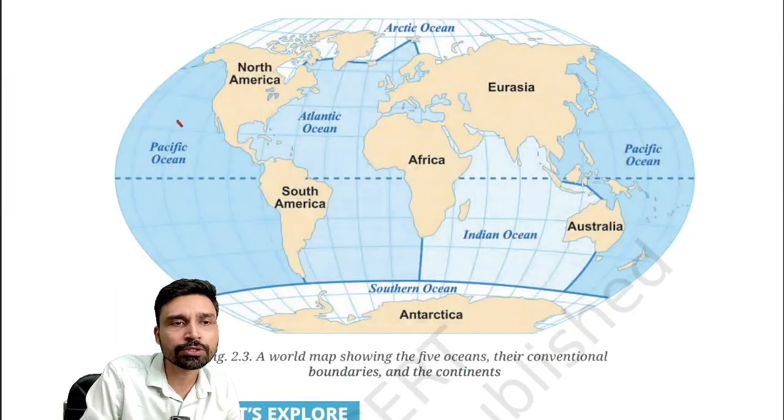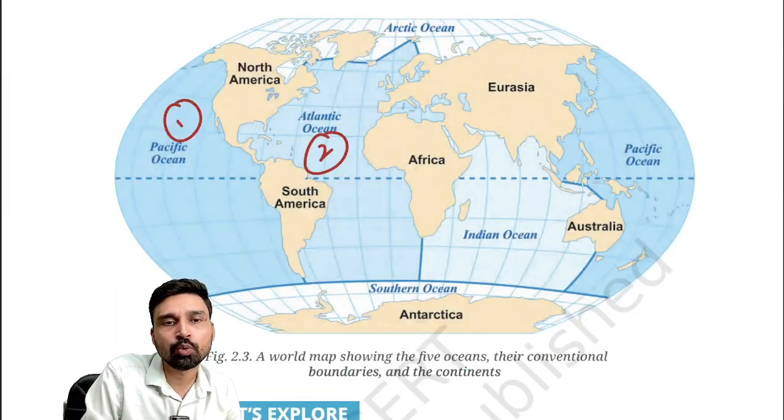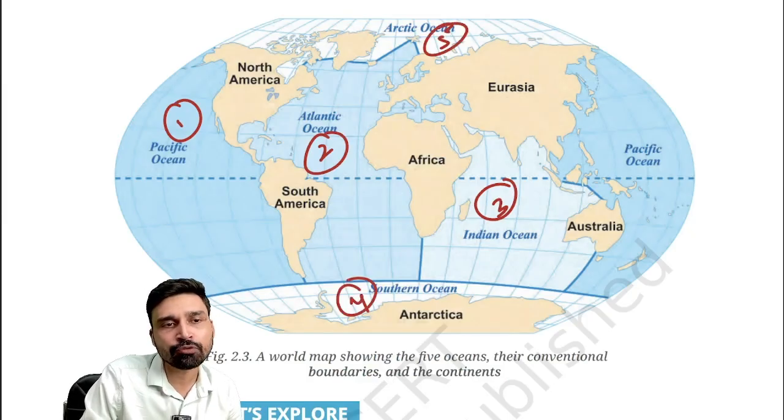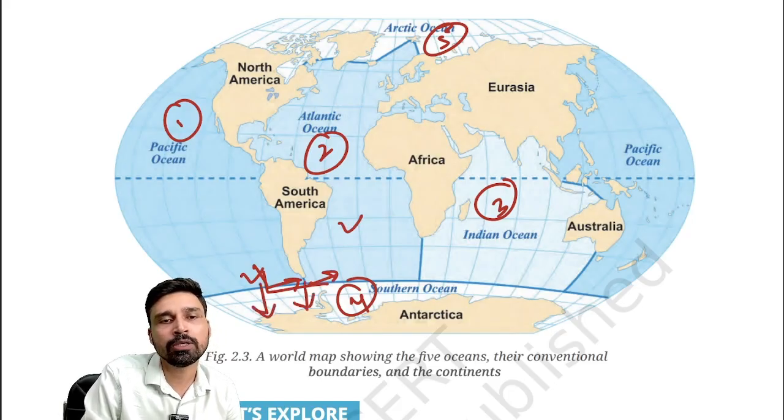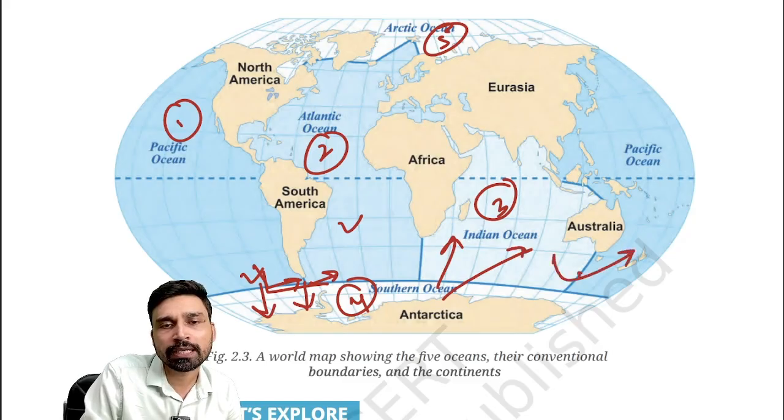So all the 5 oceans, this is the ocean number 1, 2, 3, 4 and 5. So we have divided and classified oceans into 5 different types. But can you see there is a kind of interlinkage between Atlantic and Pacific, water is flowing here. Similarly, Atlantic and Pacific both are connected to the Southern Ocean. Southern Ocean is well connected to the Indian Ocean. Indian Ocean is well connected to the Pacific Ocean. The Pacific Ocean, through the Bering Strait, later on we'll discuss it, is connected to the Arctic. Arctic is connected to the Atlantic.